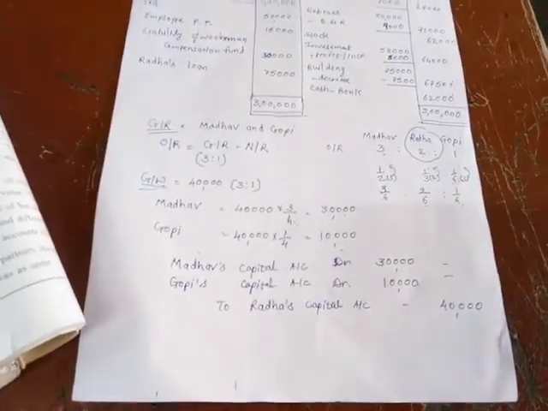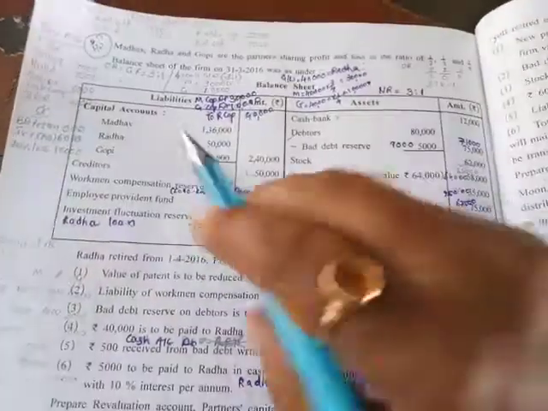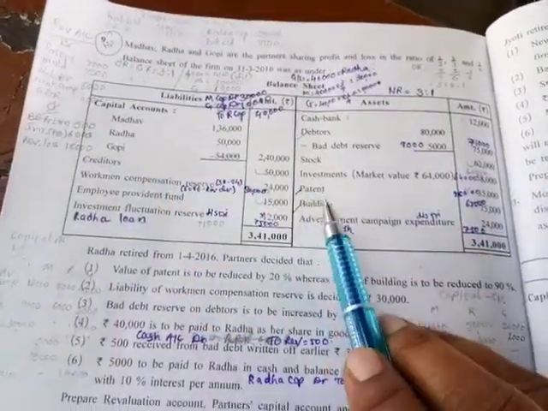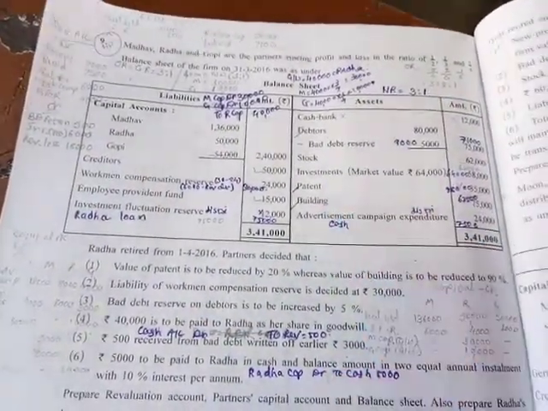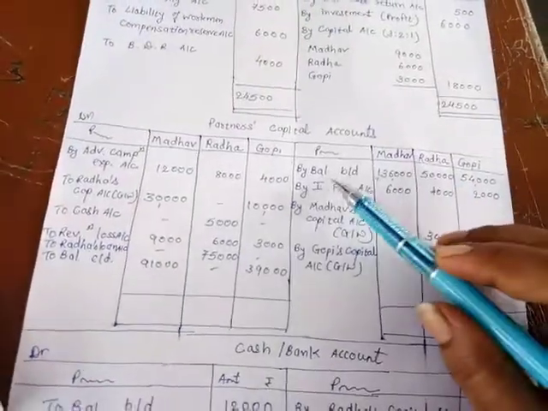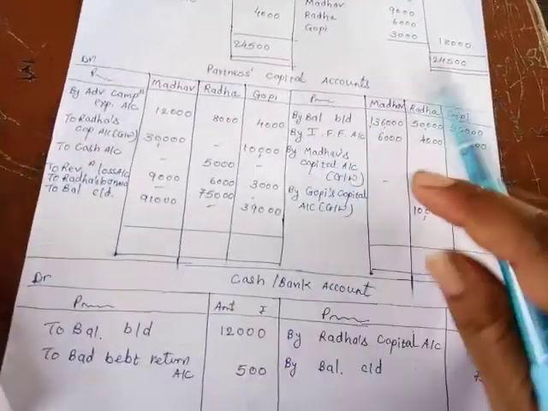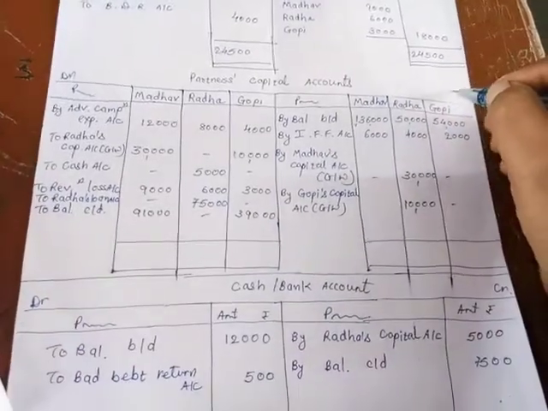Right? Okay. Now our first step is to write down capital account balances and to write down this cash account balance. See, balance of capital account by balance brought down on credit side of balance sheet.